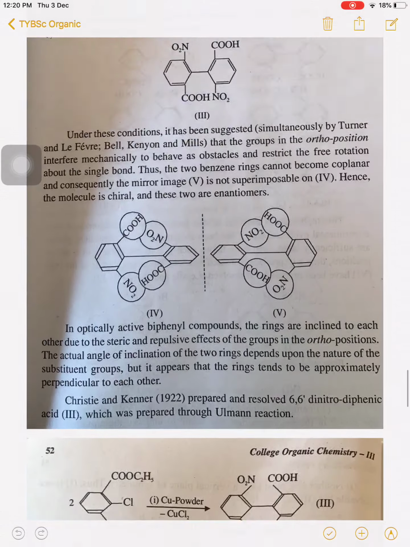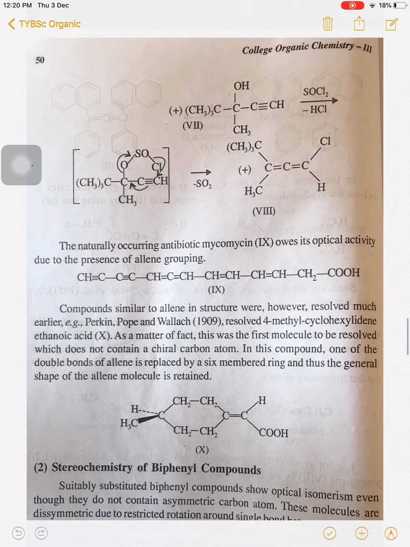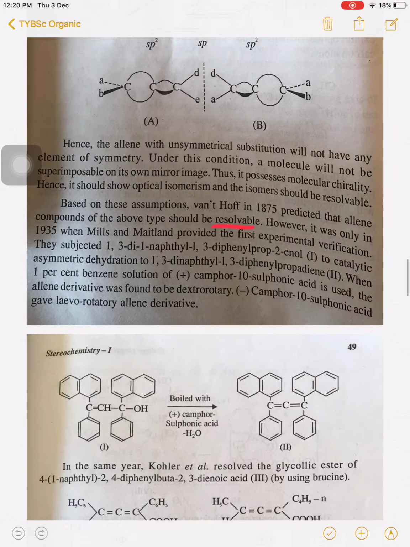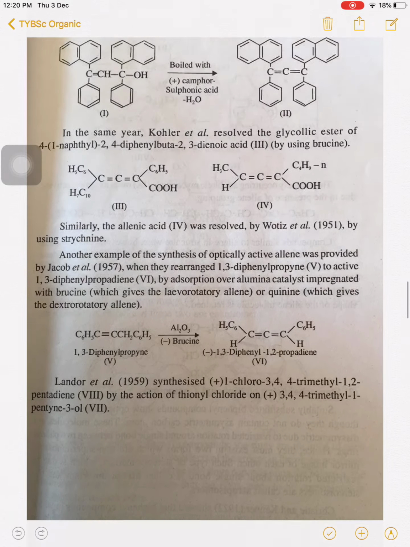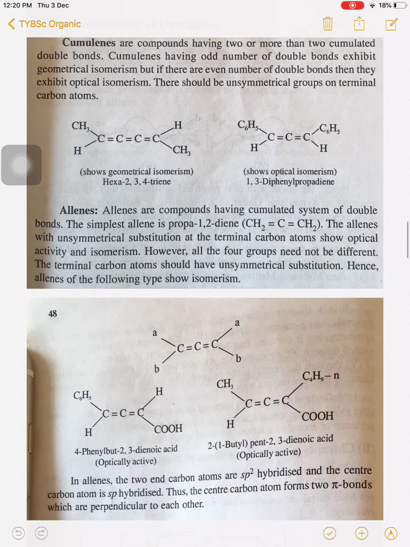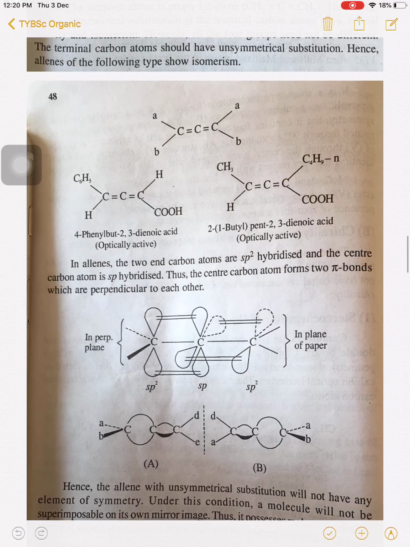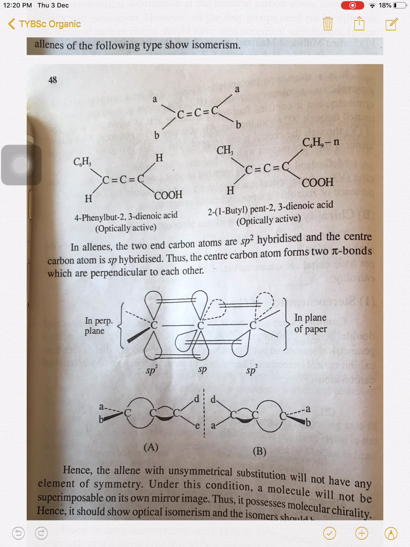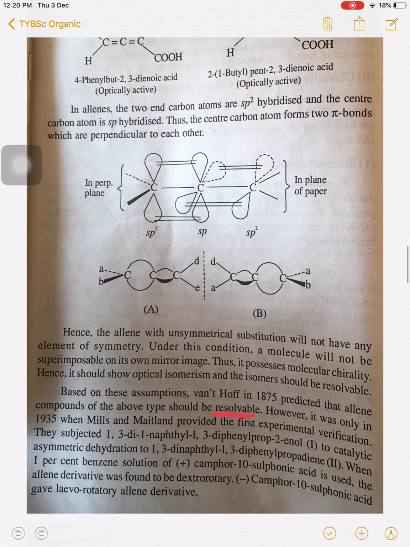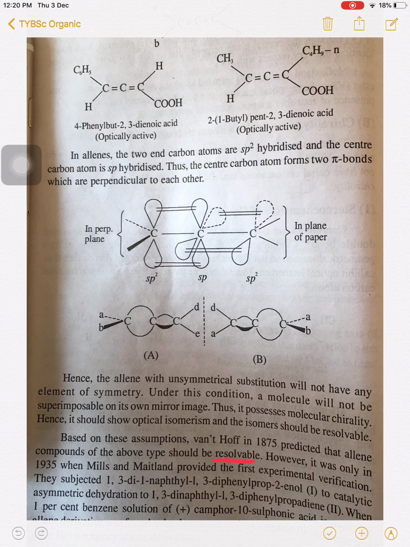So only two points are discussed here. In the stereochemistry of cumulenes, we have seen why allenes are optically active and show optical isomerism: due to the presence of two successive double bonds which are perpendicular to each other, and if the groups bonded to the terminal carbon atoms are different, the molecule does not show any element of symmetry.